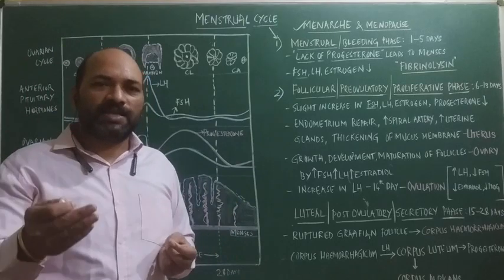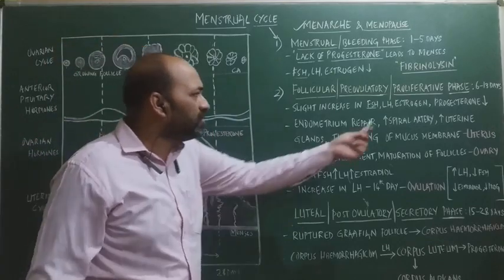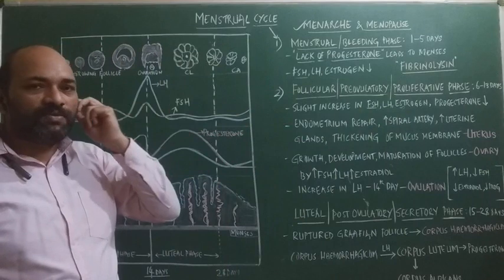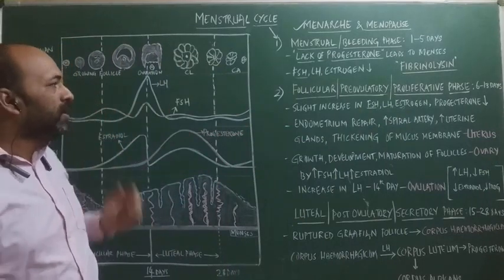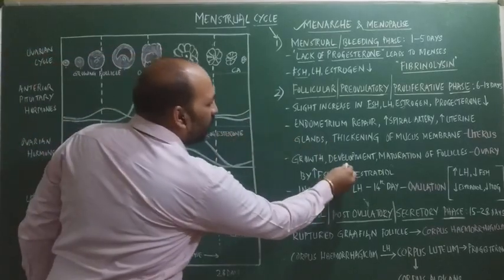Okay, so that enzyme converts this androstenedione into estradiol. So that is how estrogen synthesis occurs in case of the Graafian follicle. Later what happens is, okay, so we are discussing now in case of the ovary.